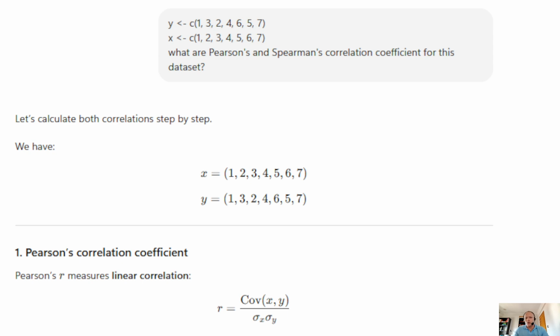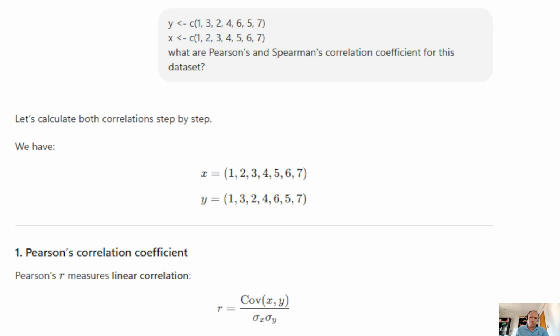How's that? Well, I used the free version of ChatGPT, version 4.0, and the prompt that I gave is what you see in gray up there. I have a variable y, which has 7 observations: 1, 3, 2, 4, 6, 5, 7, and a variable x, which also has 7 observations: 1, 2, 3, 4, 5, 6, 7. The simple question that I asked ChatGPT is, what are Pearson's and Spearman correlation coefficients for this dataset?